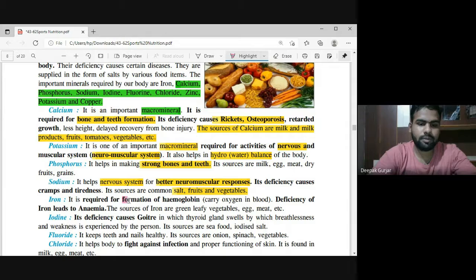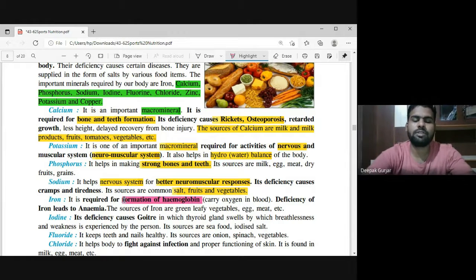Less formation of hemoglobin means less oxygen carried by hemoglobin in the blood. So there will be a deficiency of iron, which is also called anemia. What do we call it? We call it anemia, right? Anemia can be called sickle cell anemia. So what is sickle cell anemia? When the red blood cells of your body take the shape of a sickle, right?